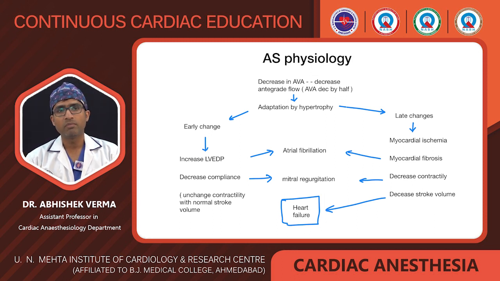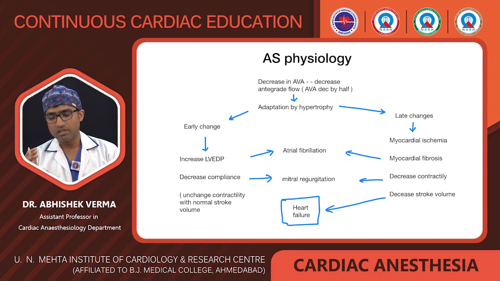Over a period of time, the concentric hypertrophy will lead to myocardial ischemia, myocardial fibrosis, decreased contractility, and a decrease in stroke volume. Over time, dilation of the left ventricle, or of the annulus of the mitral valve, leads to mitral regurgitation.